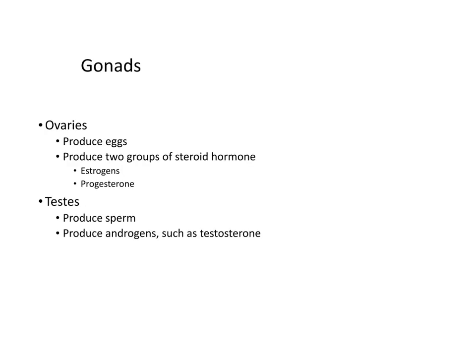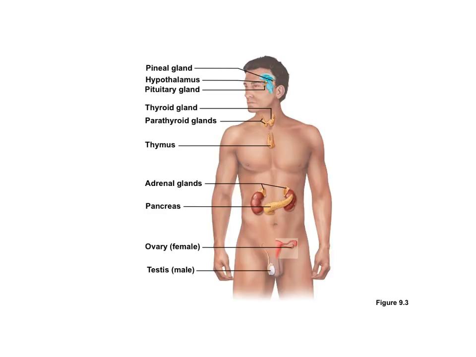Next, we'll talk about the gonads. So ovaries are in females. They produce egg cells, and they produce two groups of steroid hormones. They produce estrogens and progesterone. And then in males, you have testes, and they produce sperm, and then they produce the hormones that are androgens, including testosterone. So in females, the ovaries are located inside of the pelvic cavity. You'll notice that the testes in males are external. And that's because the temperature needed to develop sperm cells needs to be slightly cooler than body temperature.